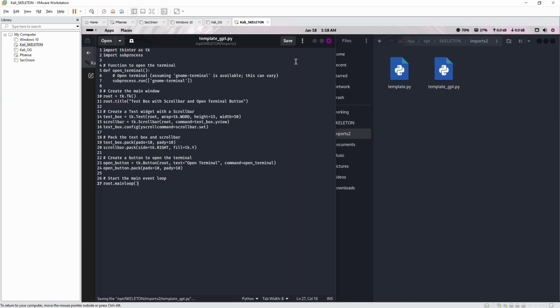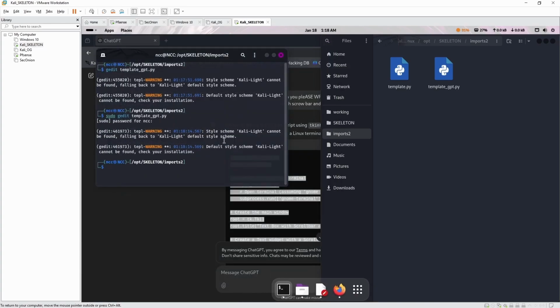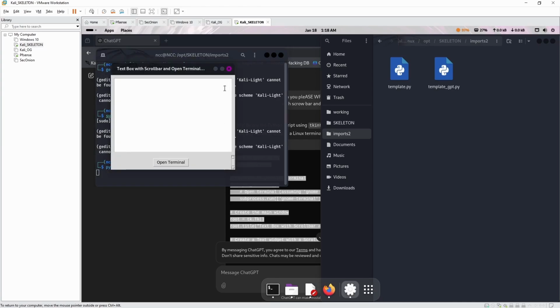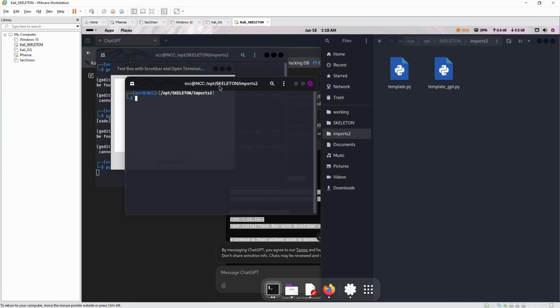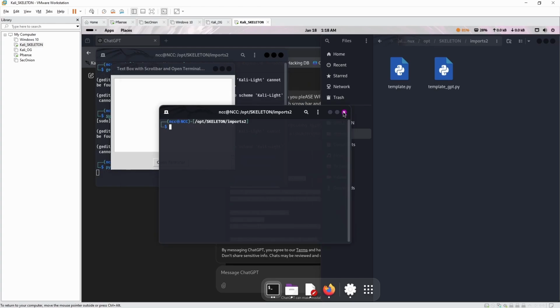Control S. Saved. Let's execute it. Python 3 template GPT. Let's have a look. So ChatGPT wrote this. Scroll bar. See, needs work, but that's cool. Open terminal. Voila. See, same thing. Same, but not as cool.